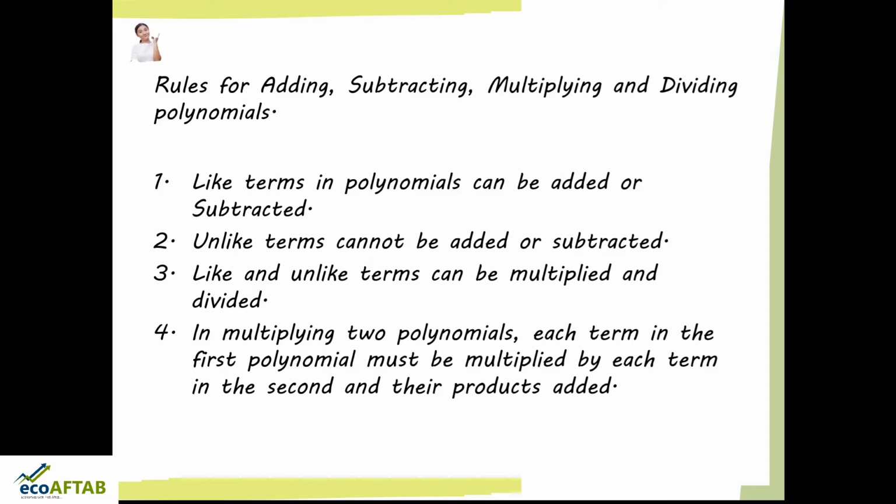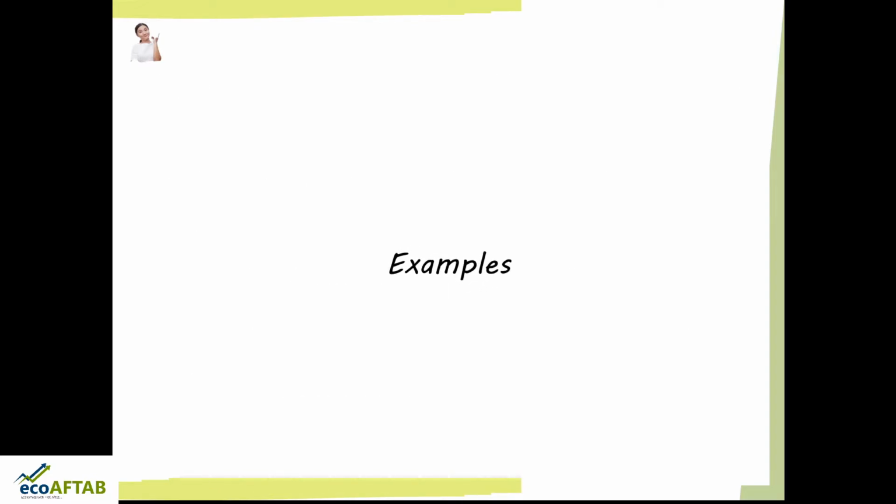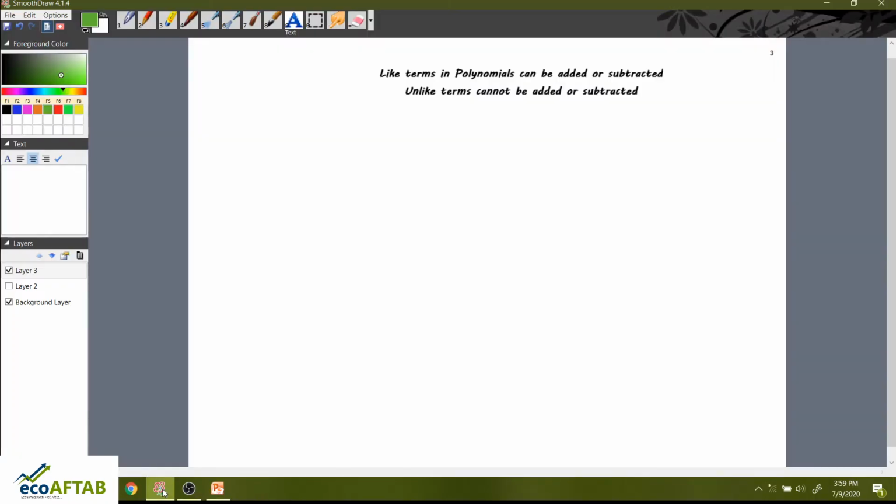So let us see one by one with examples how these rules are applicable to polynomials. Let us start with our first case. Like terms in polynomials can be added or subtracted. Unlike terms cannot be added or subtracted. Let us start with our first example. Let us say I am speaking about like terms.